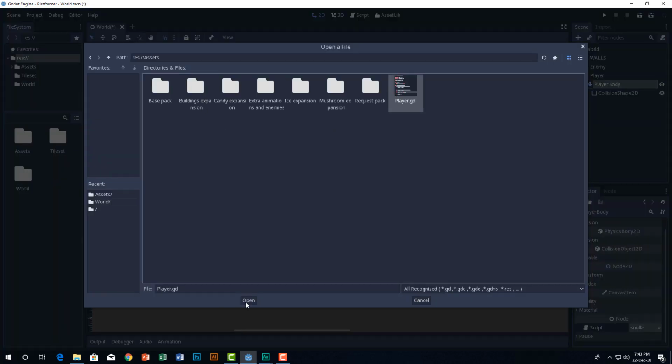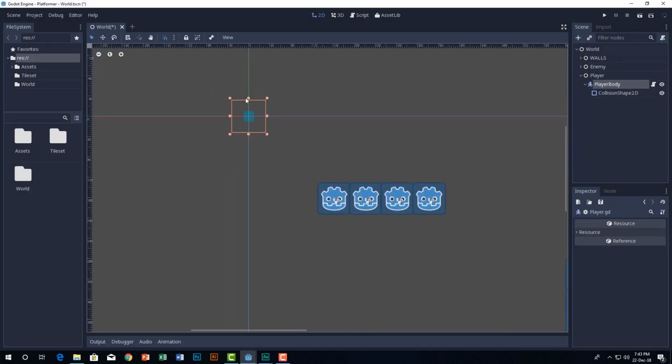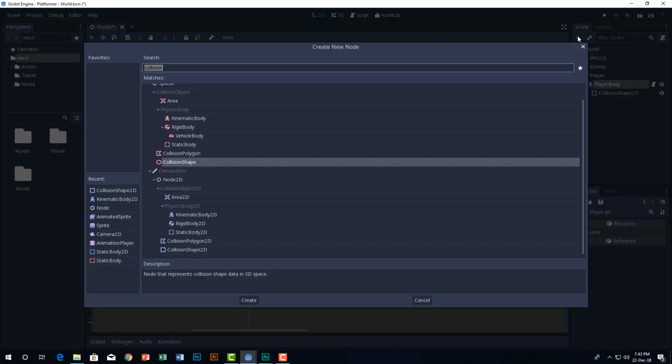Click on the node and we have the script panel. Go ahead and click on load, go to the assets, select the GD script and then open. There you go. Now we have our collision.